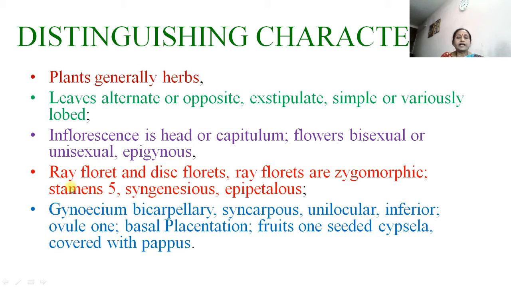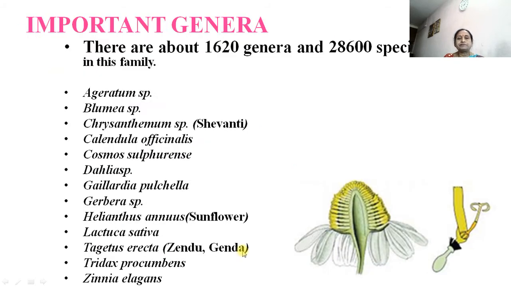Then ray floret and disc floret. Ray florets are zygomorphic, stamens 5, syngenesious and epipetalous, then gynoecium bicarpellary, syncarpous, unilocular, ovary inferior, ovule 1 with basal placentation, fruits one-seeded cypsela, covered with pappus.